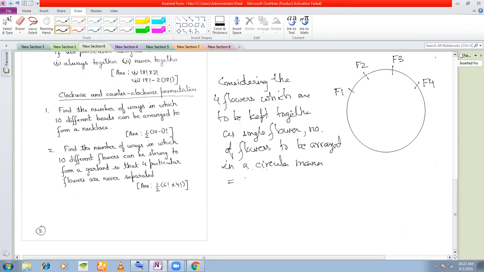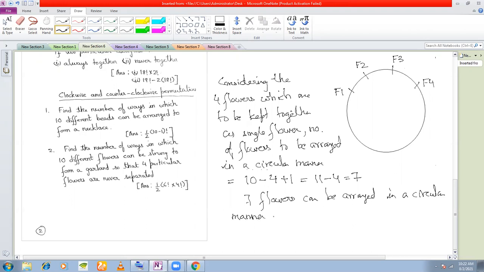How many flowers were there? 10 flowers. I remove these 4 flowers which are always together, and because I've considered them as 1, I add 1. So 11 minus 4, which is 7. So now 7 flowers can be arranged in a circular manner in how many ways? 6 factorial ways.